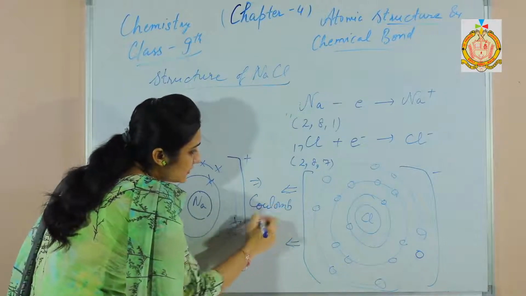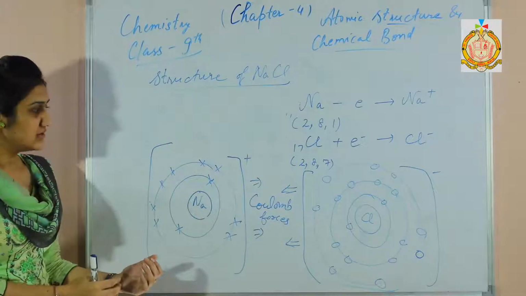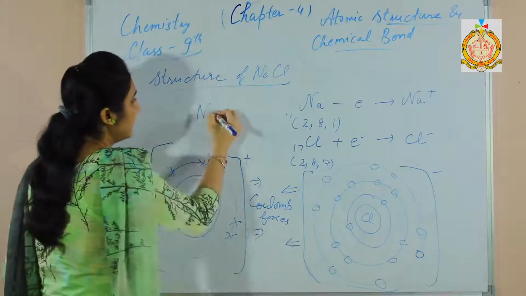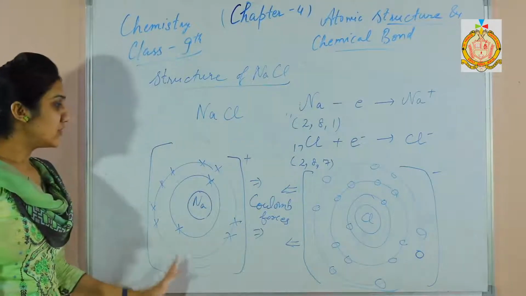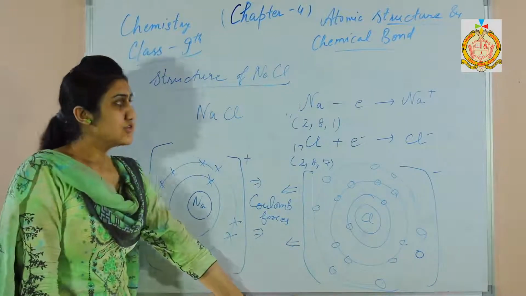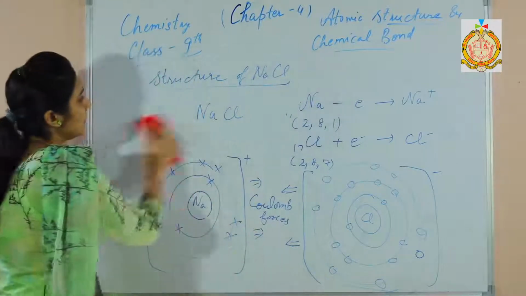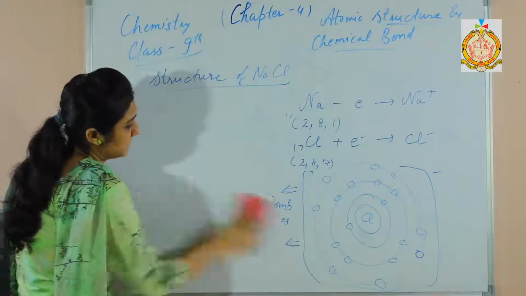So they are attracted towards each other by Coulomb forces of attraction and a compound is formed, that is NaCl. So how is the compound formed? By the transfer of electrons from metal to non-metal. So this type of bond is an electrovalent bond. We shall discuss the structure of magnesium chloride.